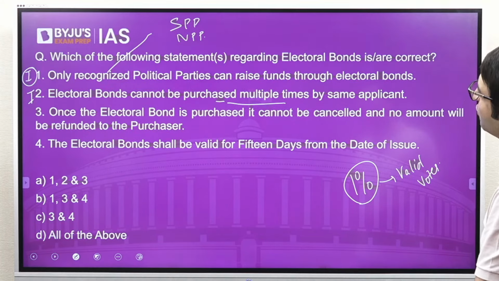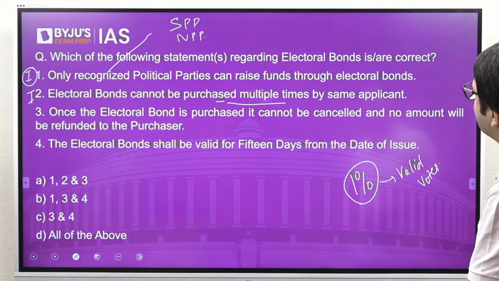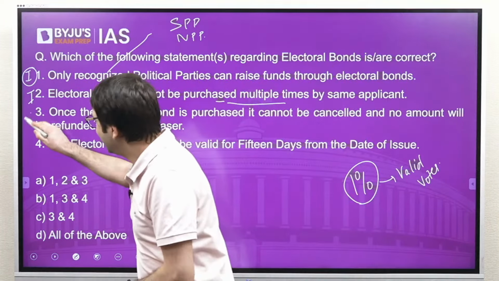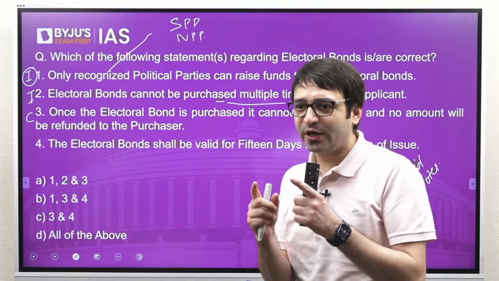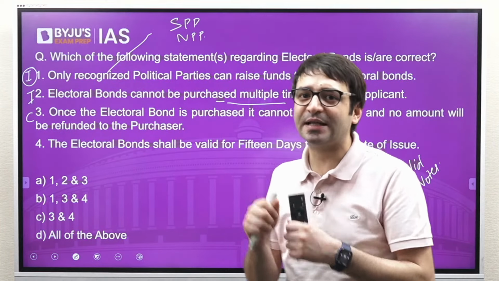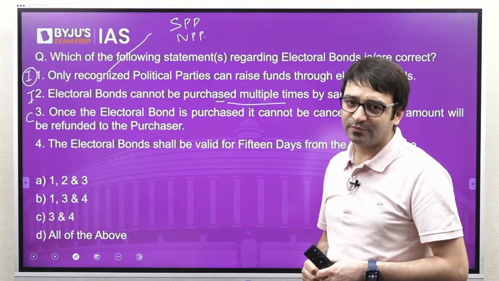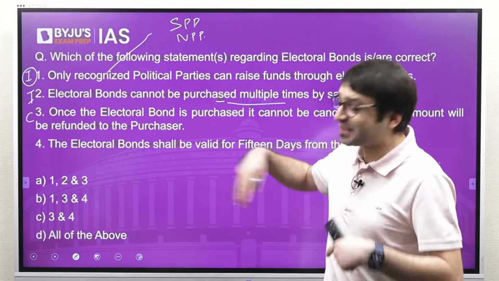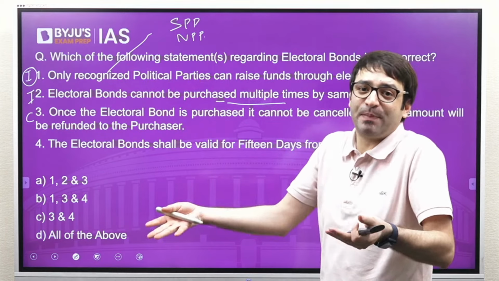Third, once the electoral bond is purchased, it cannot be cancelled and no amount will be refunded to the purchaser. This is correct. Because sometimes I have donated money to a political party. Now I want to cancel it. The political party will say, no, this money is going to come to us. We will never issue you a refund. So if this is allowed, it's going to be against a political party, which they will never want.